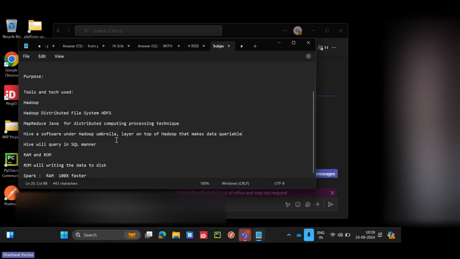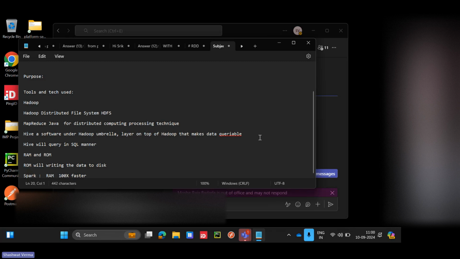So that's why we call them Hive tables in Databricks. Why? Because these tables are using the distributed file system.